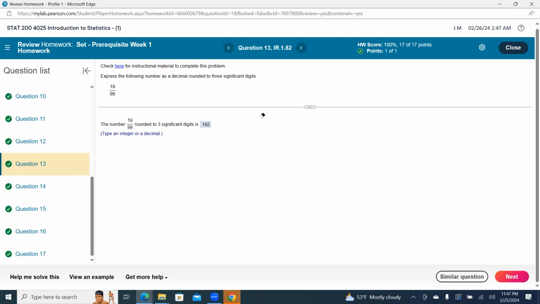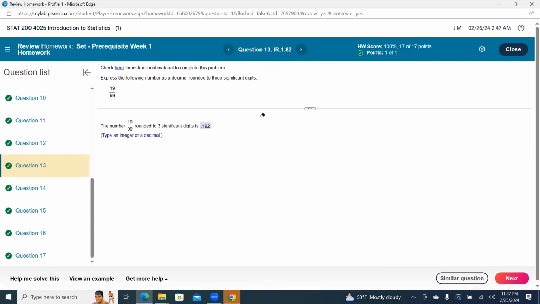We would just do this on a calculator, so it really doesn't matter. If they say 3 sig figs, because I know for a fact they just kind of review all the basics. It's not chemistry, but it comes from chemistry. But it doesn't matter: math, physics, chemistry, statistics. There's a very small palette that's similar in all of it. And 19 over 99, we actually can do that by hand, which of course we would never do.